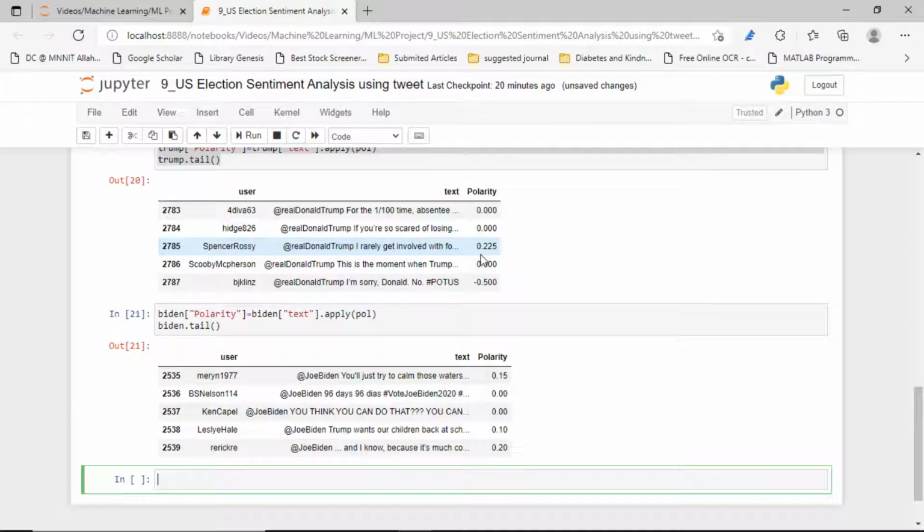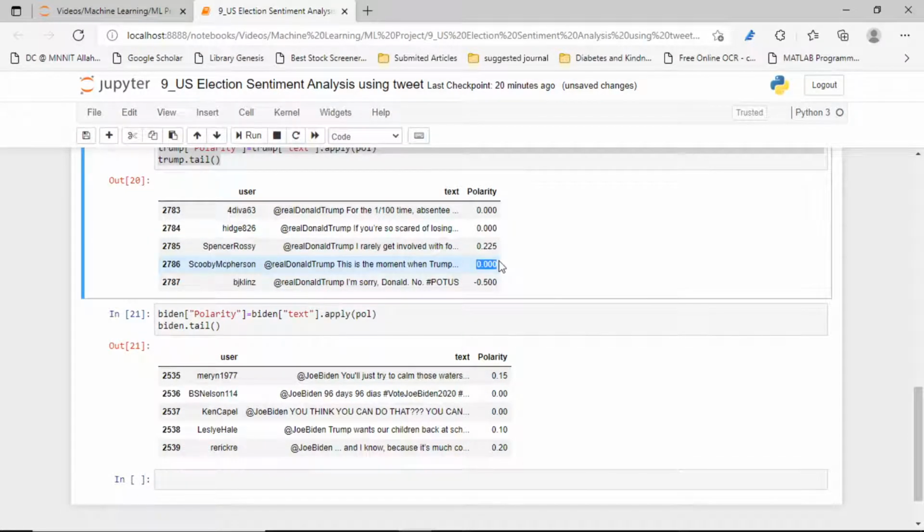Now our next job is to analyze the polarity. Based on the polarity value, we have to decide whether the sentiment is positive, negative or neutral. If the polarity value is greater than 0, then the sentiment is positive. If it is less than 0, then it's negative, and if it equals 0, it's neutral.